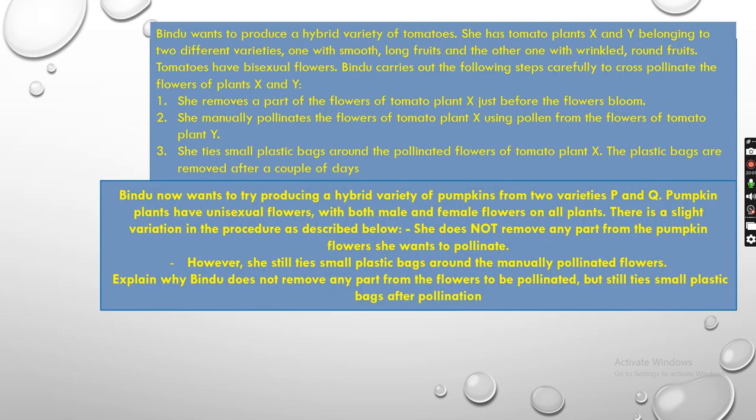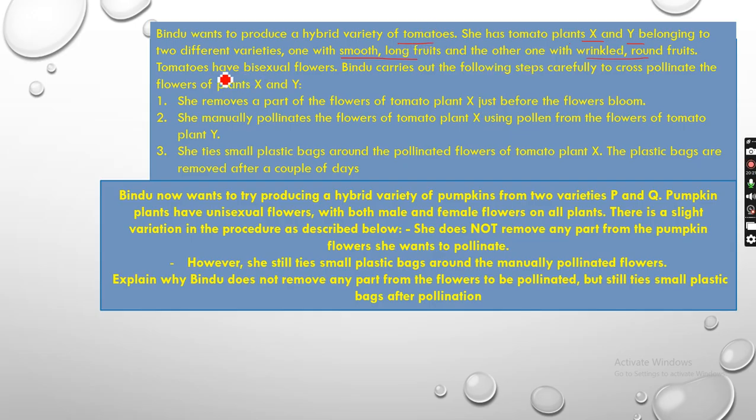Next one. Bindu wants to produce a hybrid variety of tomatoes. Okay, उसको tomatoes बनाना hybrid variety, तो उसने दो tomato plant लिया, X and Y. Okay, two different varieties. एक variety is smooth long fruits and other variety was wrinkled round fruit. इन दोनों को मिला के उसको hybrid tomato चाहिए.